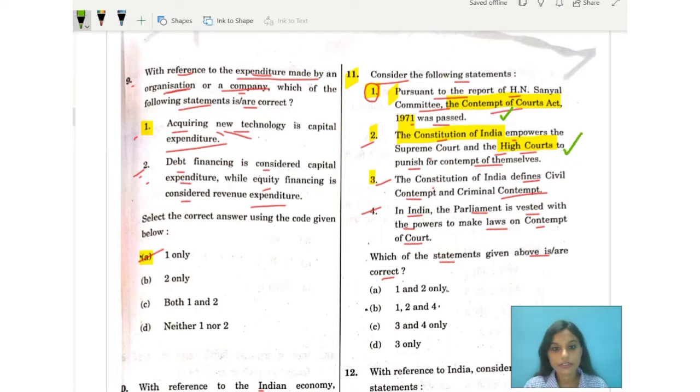Talking about number 3. Statement number 3 says the Constitution of India defines civil contempt and criminal contempt. No, this is wrong. Let me tell you why. Because the Constitution of India does not define any type of contempt of court, neither civil contempt nor criminal contempt. So this is wrong.